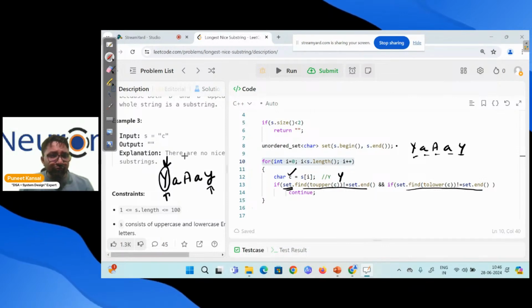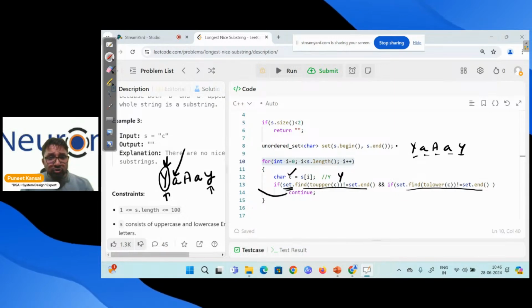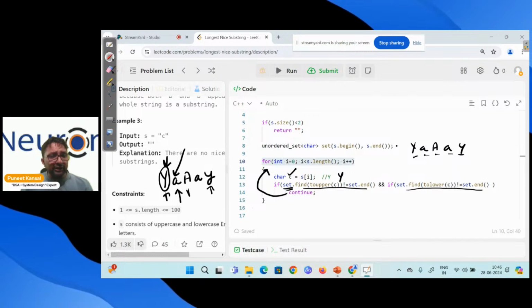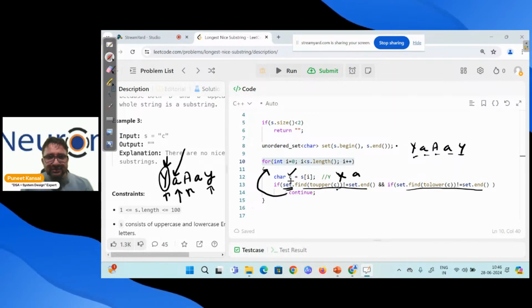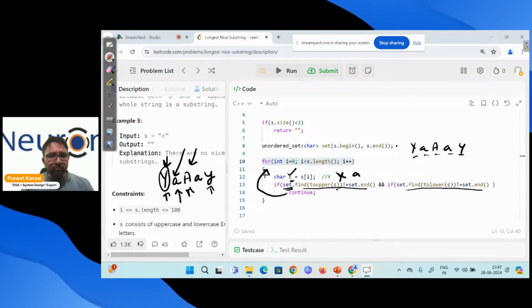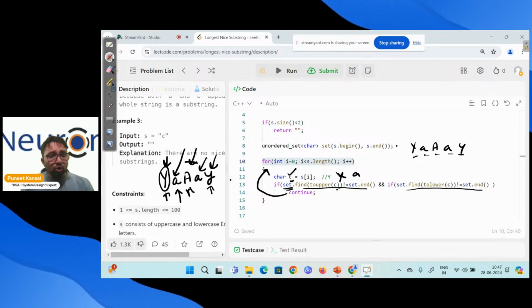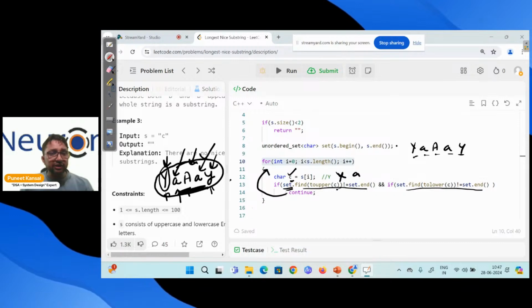If it says yes, we have capital and small also, then what will we do? We will move to the next character due to this continue, and we will ask the same question. Do we have small a and capital A over here again? We take the next character, that is A, and ask, do we have capital A and small a? If we have, move to the next one. Continue. Yes, we have. Yes, we have. So our longest nice substring is this itself.